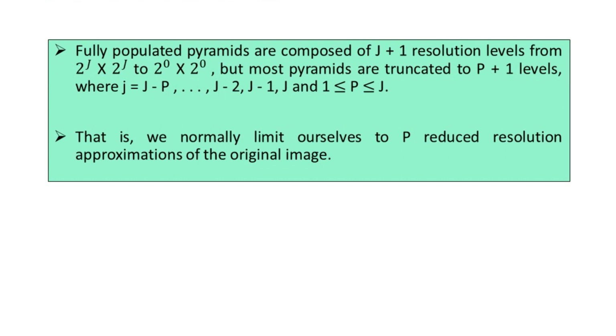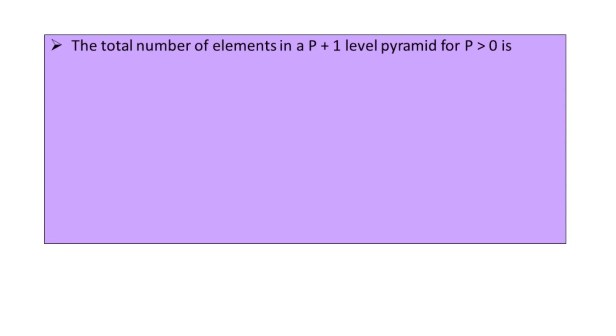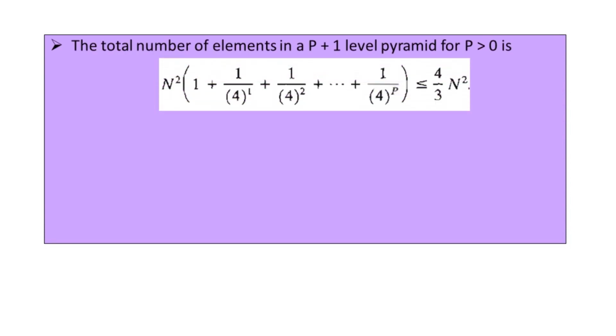Now the total number of elements in the capital P plus 1 level pyramid for P greater than 0 can be expressed mathematically by this equation. Capital N square multiplied by the bracket where we have 1 added to 1 by 4, further added to 1 upon 4 square, and this addition continues to the term 1 upon 4 to the power P, which is less than or equal to 4 by 3 times capital N square.